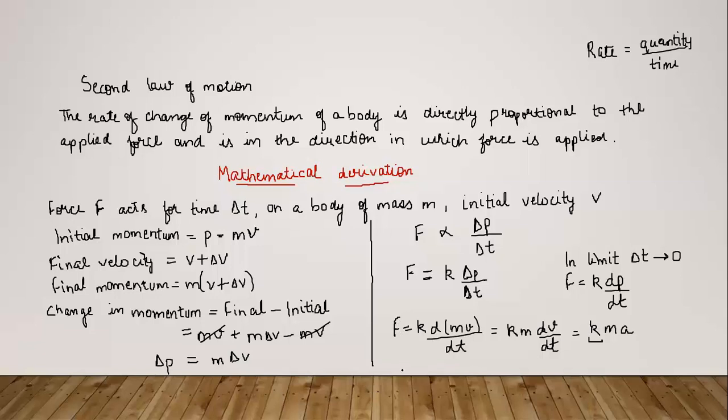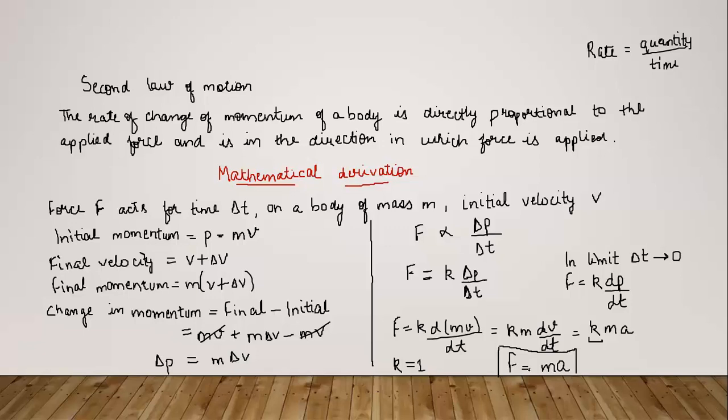So when we take k equal to 1, this expression will reduce to F is equal to ma, and this is the final expression that we were talking about, no? That we'll finally go to an expression that will relate the force to be applied on a body and the acceleration of that body. So this is the expression F is equal to ma.